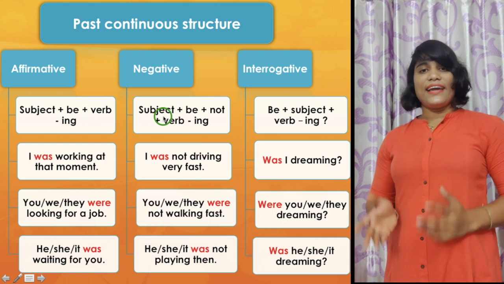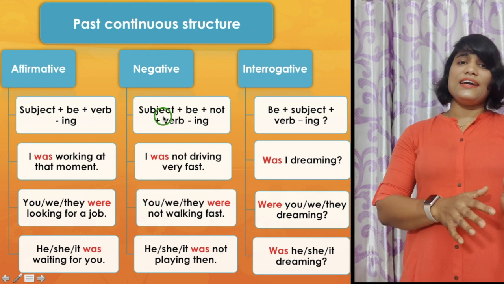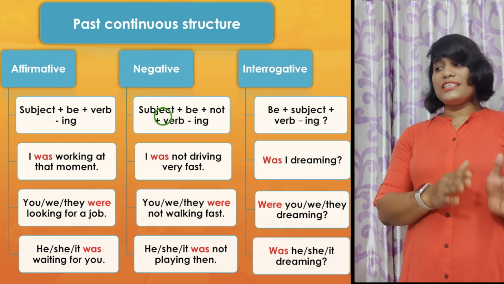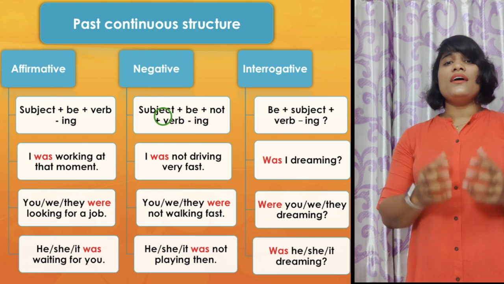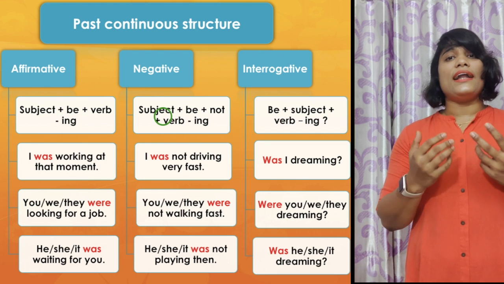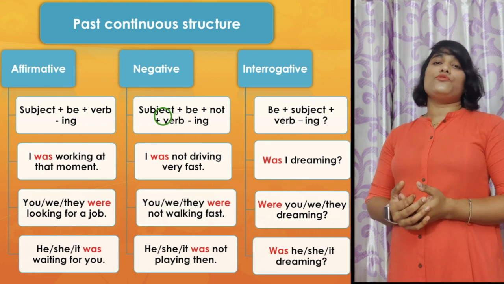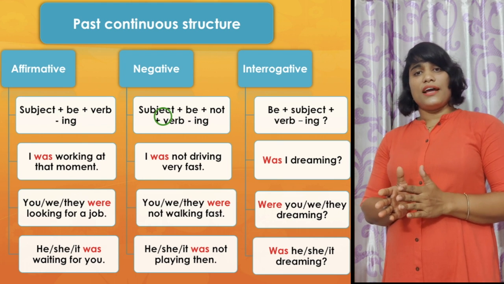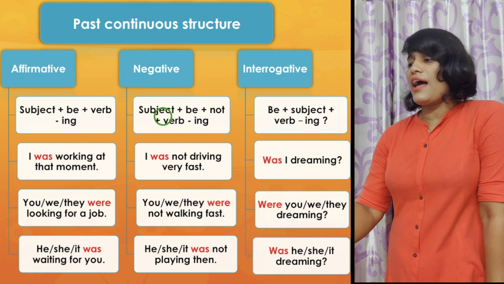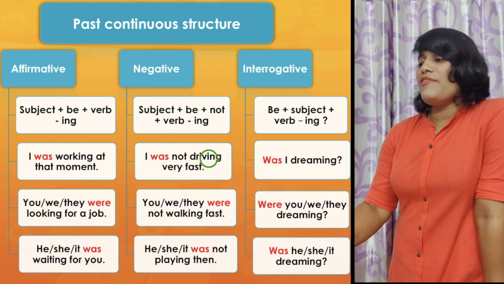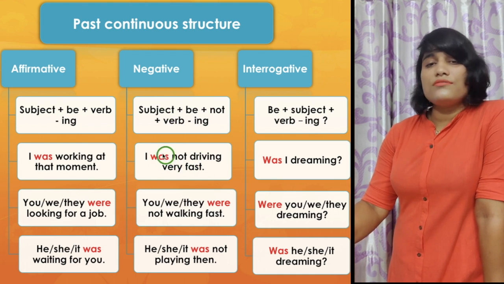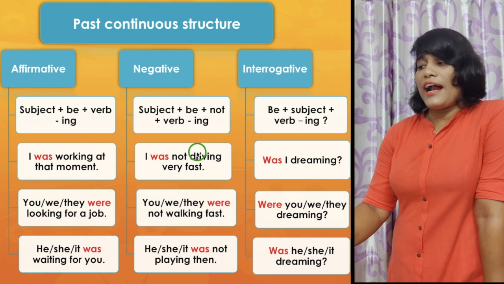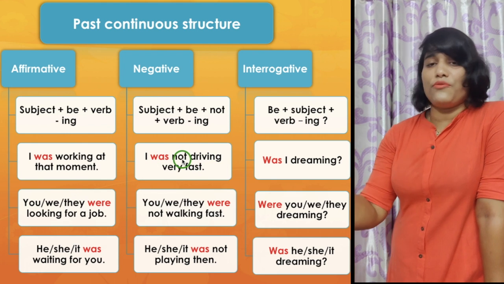And when it is negative, as I have told you in my earlier videos, when you are going to make a negative sentence, you have to put not in between the auxiliary verb and the main verb. Here you find: I was not driving very fast. Here, the auxiliary verb and the main verb driving, and not is placed in between them.